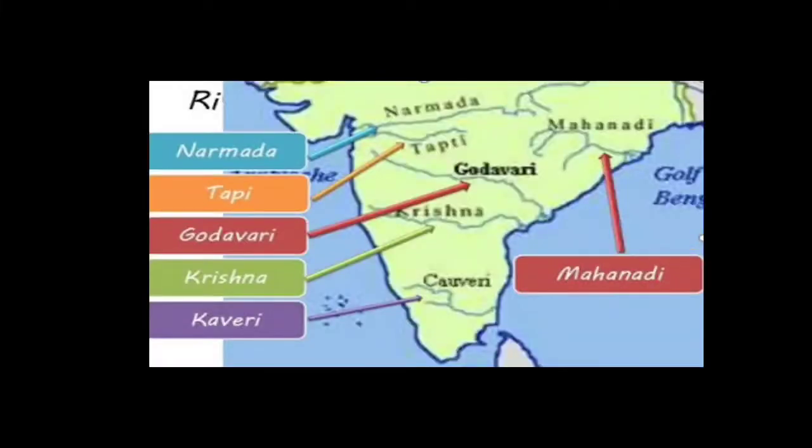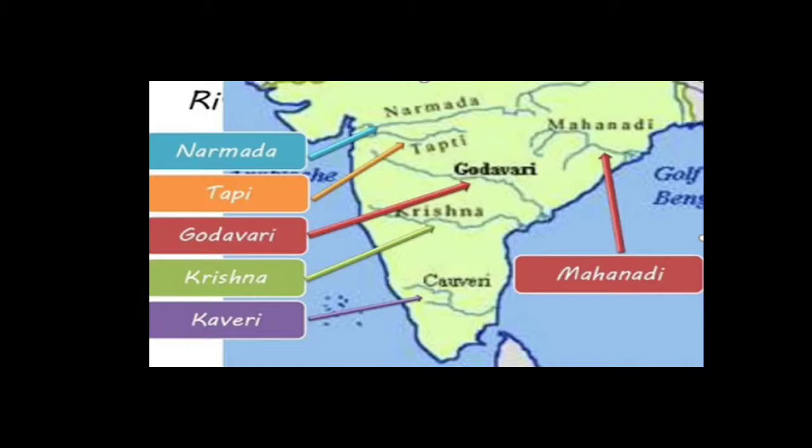Next, we will be discussing the Peninsular Rivers. Peninsular Rivers are those that do not flow all throughout the year. They flow only during seasonal times when there is rainfall, and they are also in very low-lying areas, because of which there is less depositional activity there. These Peninsular Rivers are the Narmada River, Tapi River, the Godavari River, the Krishna River, Kaveri River, and Mahanadi River. We will be discussing them one by one.